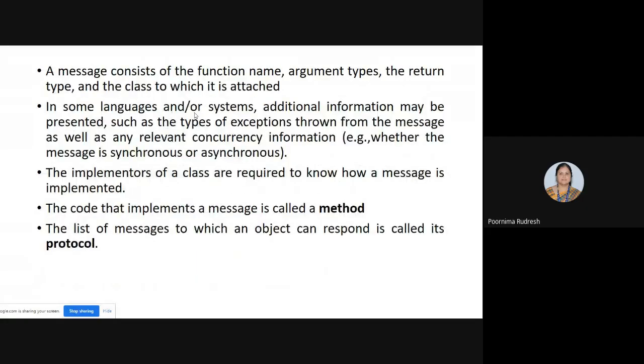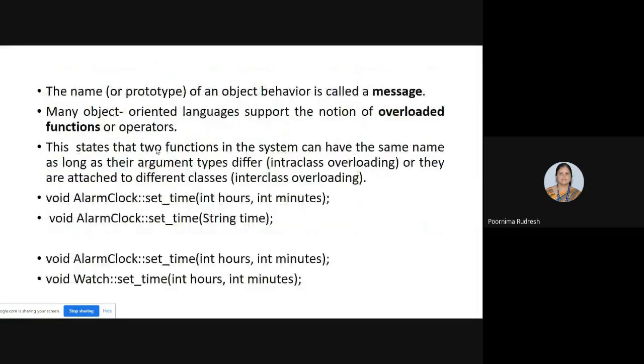So this is about the message. In some languages and systems, additional information may be presented, such as the type of exceptions thrown from the message. So here in this message, we are consisting of only this type, right? Function name, arguments type, and the class to which it is attached.